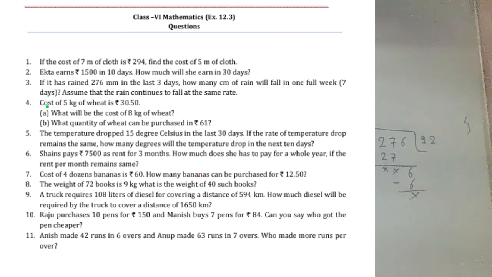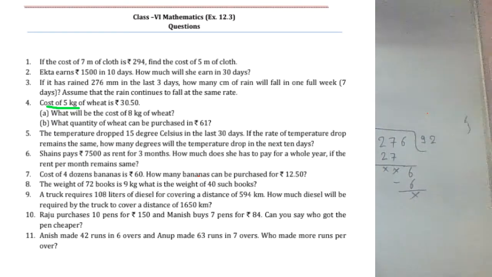The cost of 5 kg wheat is 30.50 rupees. 5 kg wheat, and the cost is 30.50 rupees. So the first question arises here: what will be the cost of 8 kg?